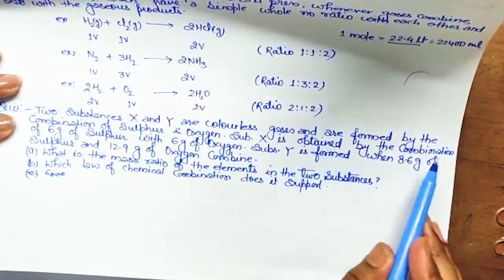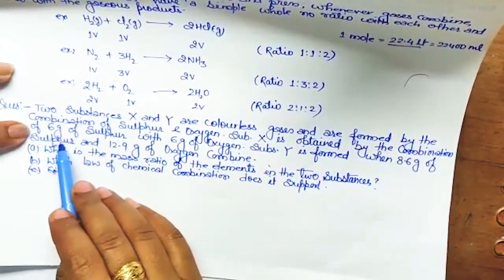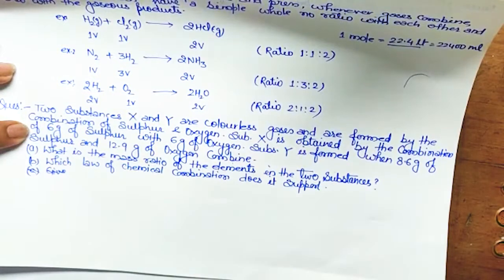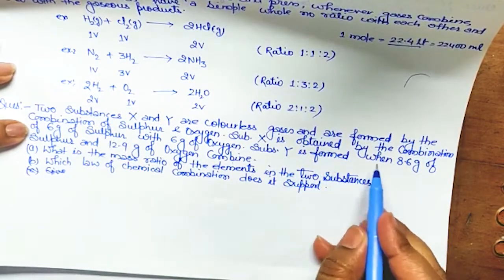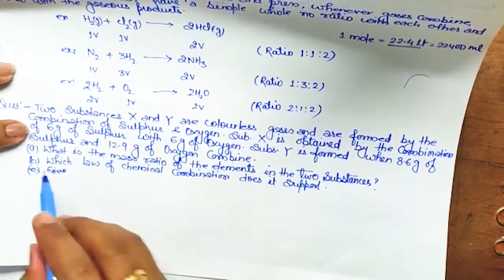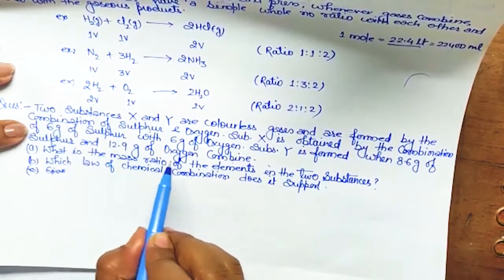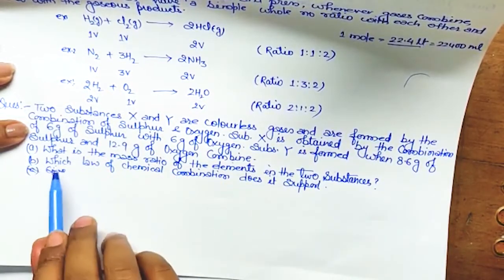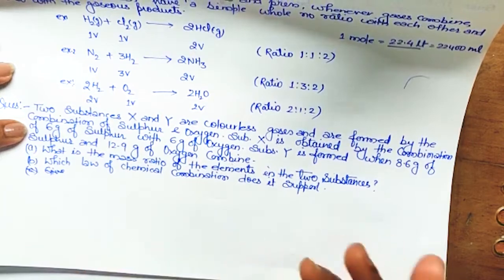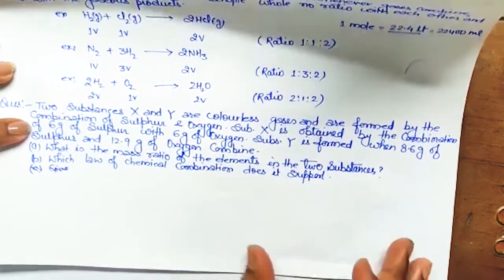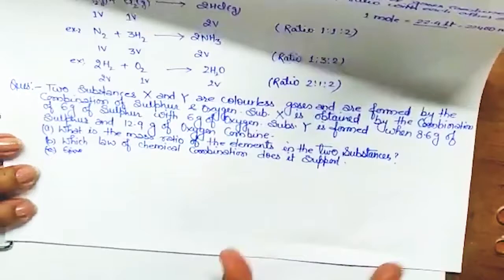Substance X is obtained by the combination of 6 gram of sulfur and 6 gram of oxygen. Substance Y is formed when 8.6 gram of sulfur and 12.9 gram of oxygen combine. What is the mass ratio of the elements in the two substances? Simple question, you can do it, I hope.